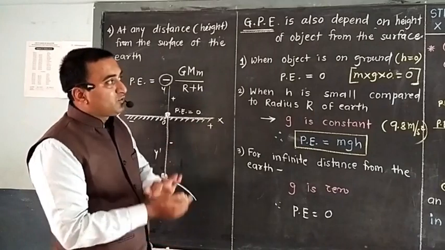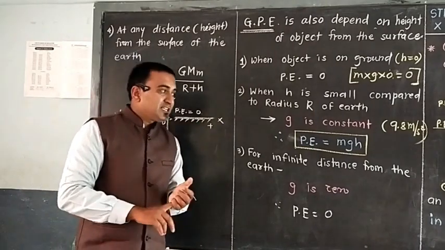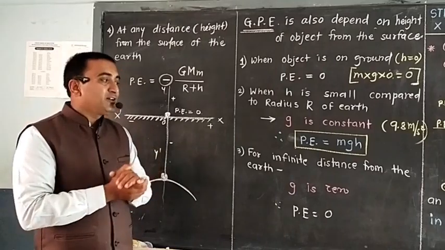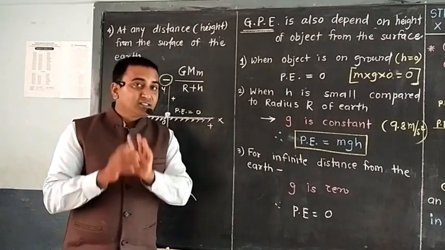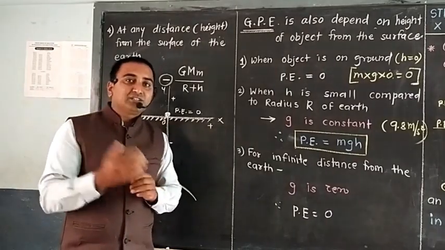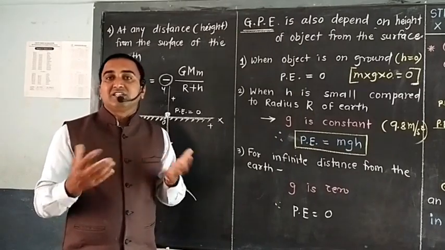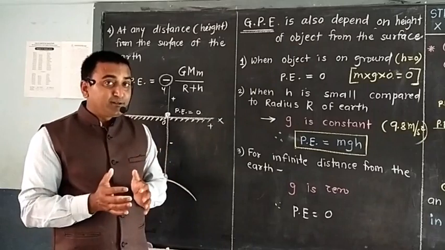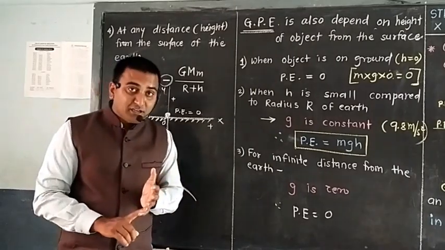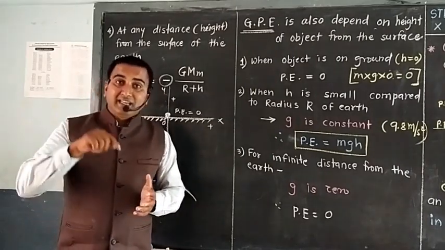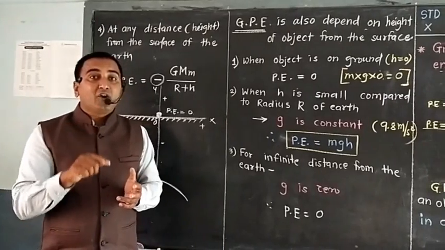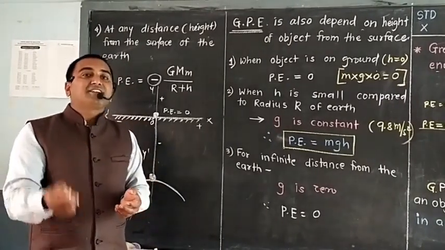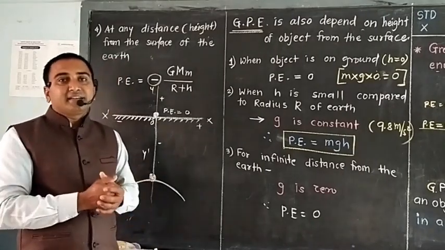So once again, a quick look. What is potential energy? Potential energy is the energy stored in an object because of its position. As the position changes, definitely the potential energy changes. But by adding one word, gravitational potential energy is the energy stored in an object due to its position. But where? In a gravitational field. We are getting the definition.